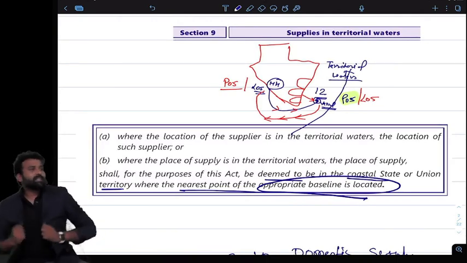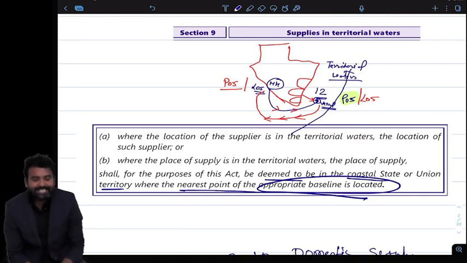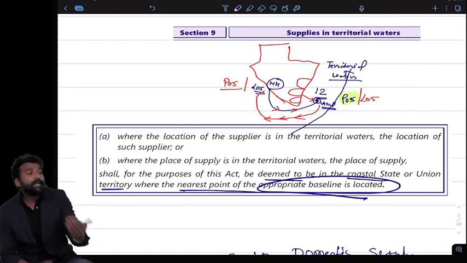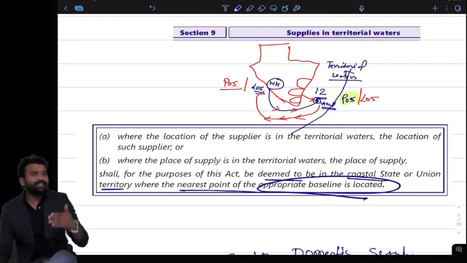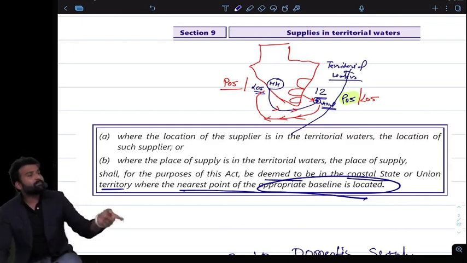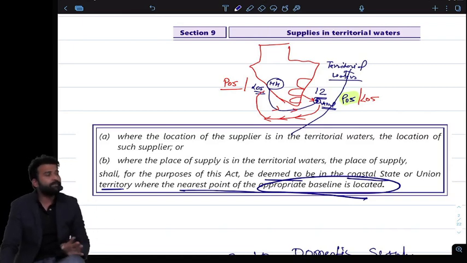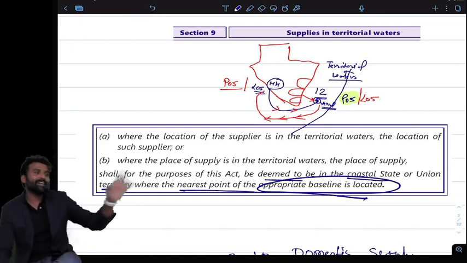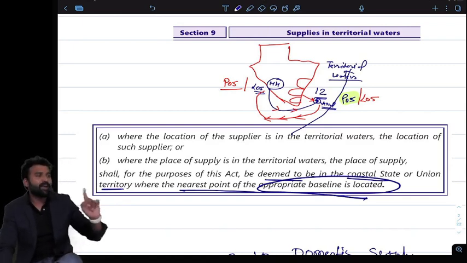Okay. So this is about section number 9. Section 9 says that if I am supplying in the territorial water in India, it cannot be import and export, because I am supplying in a vessel which is in territorial water in India. So the nearest baseline from that vessel, the nearest location from that vessel, will be the state where I am supplying the goods. It will be deemed that state which is nearest from that vessel. So that place will be treated as the place of supply or location.